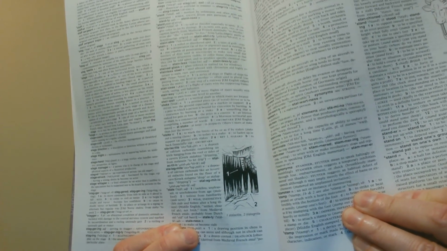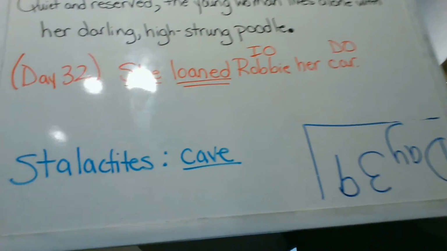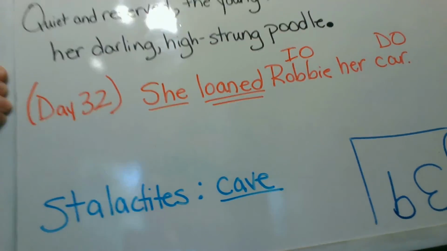You see that? Okay, so where do you find teeth? You find teeth in your mouth. Teeth are to mouth as stalactites are to... Where do you find stalactites? You find them in caves. So cave would complete the analogy as stalactites are to cave.